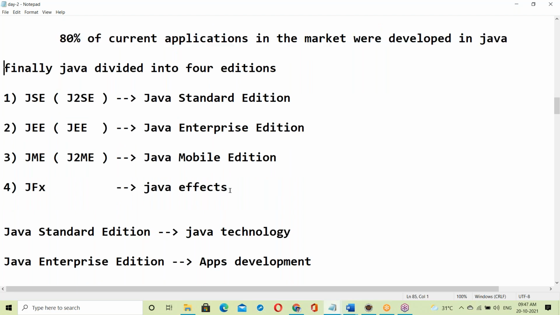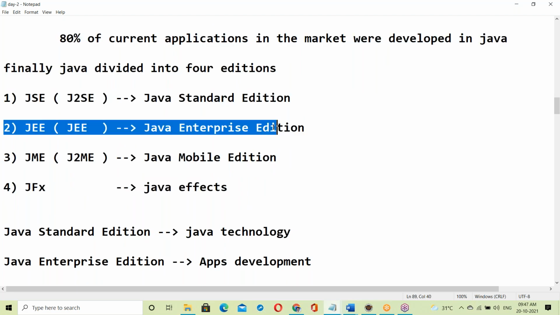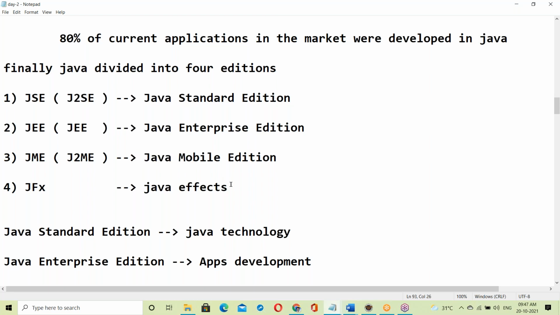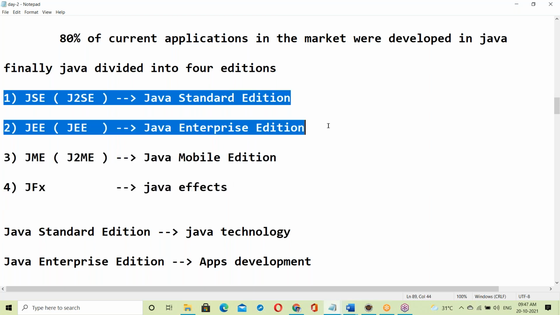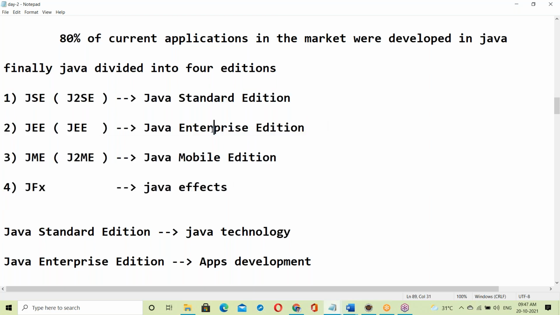Okay, so finally Java is divided into 4 editions: Java Standard Edition, Enterprise Edition, Mobile Edition, and FX. Out of these, two are not used. In this area, Java is very poor. Here, only Java Standard Edition and Enterprise Edition are used.